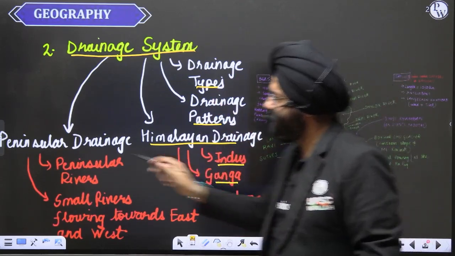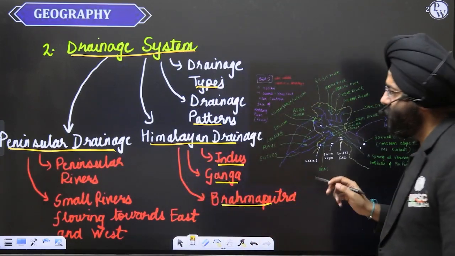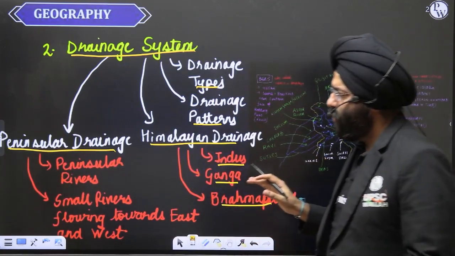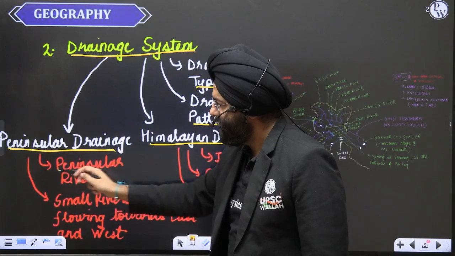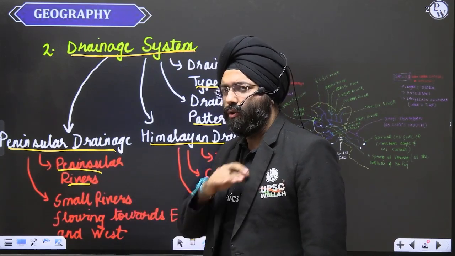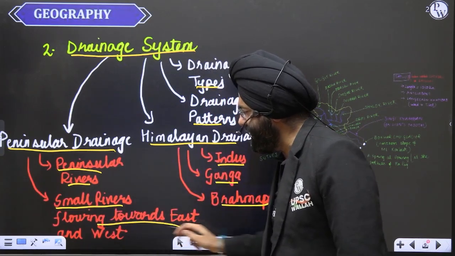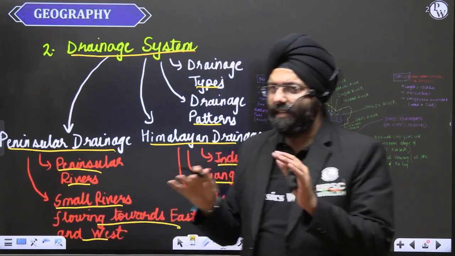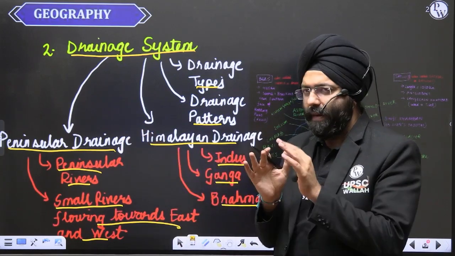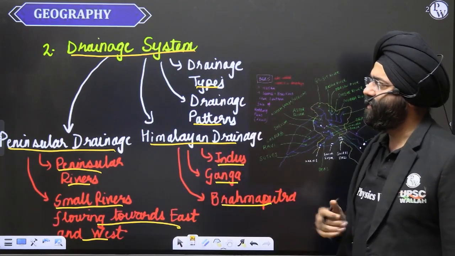Now, next is the peninsular drainage. The rivers that are basically in the peninsular region. Over here, we are going to read about the peninsular rivers, their path, their origination, distance, what all states they cross through. Small rivers flowing towards the east and the west. So these things are also a part of your peninsular drainage system. So these things are basically covered in your drainage system.